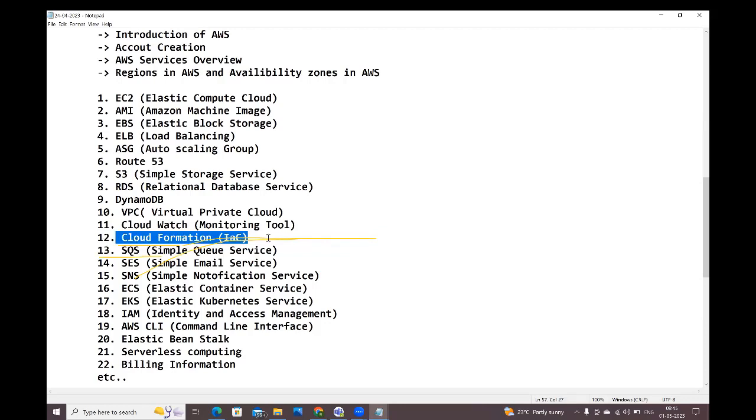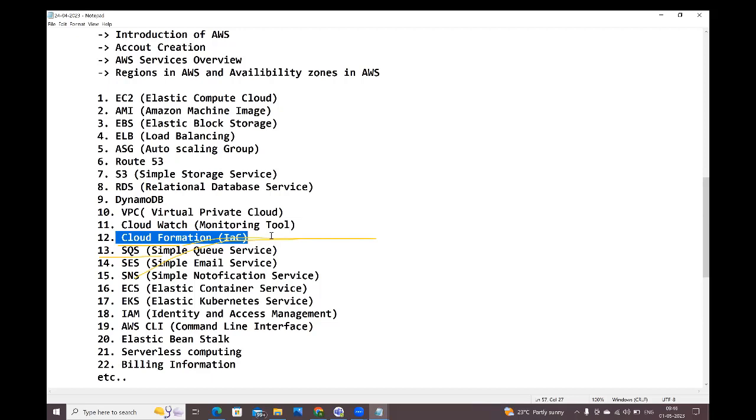CloudFormation, guys. We will use this CloudFormation to create the infrastructure. IAC stands for infrastructure as code. Here, we can create infrastructure in two ways, guys. One is through the GUI. If you go with the AWS Management Console, through the GUI, we can create the infrastructure, or else by using code also, we can create the infrastructure.